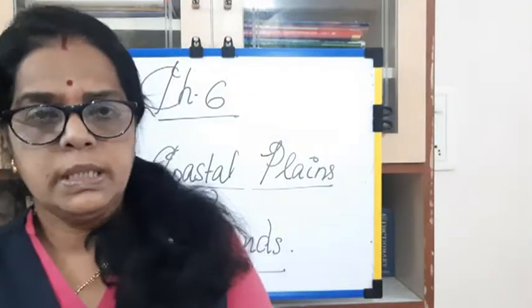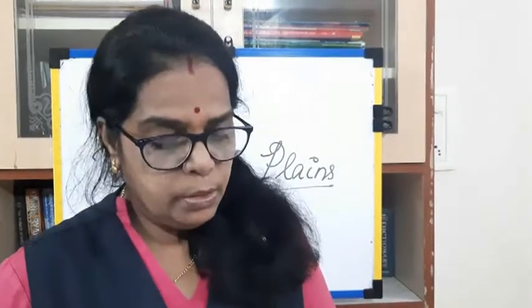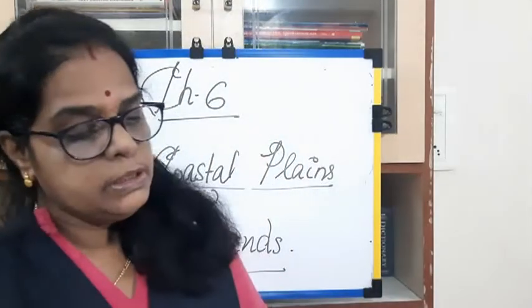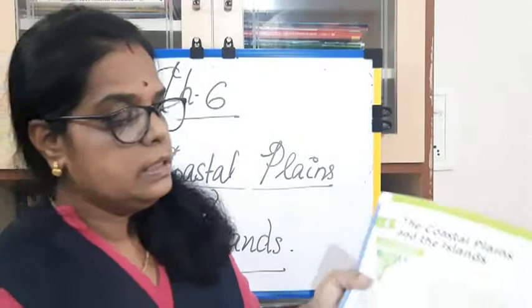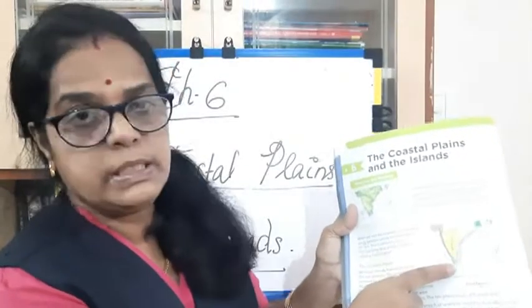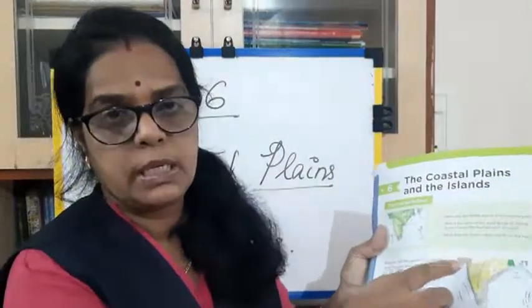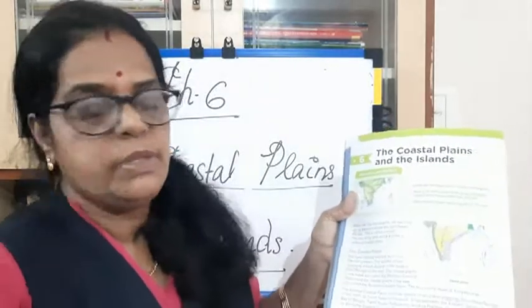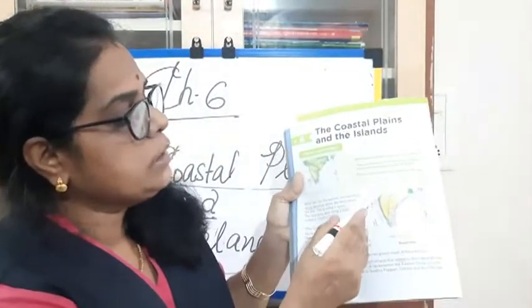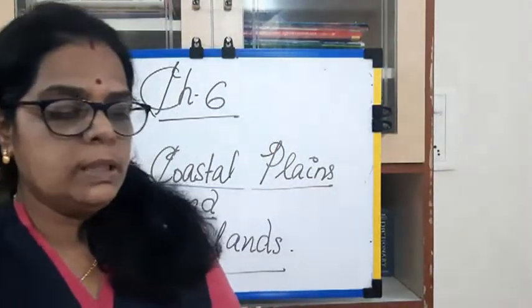The western coastal plains is a thin strip of land that stretches from the state of Gujarat in the north to Kerala in the south. The next is the western coastal plains. It starts from Gujarat and goes to Kerala. See, the western coastal plains is a thin strip of land.